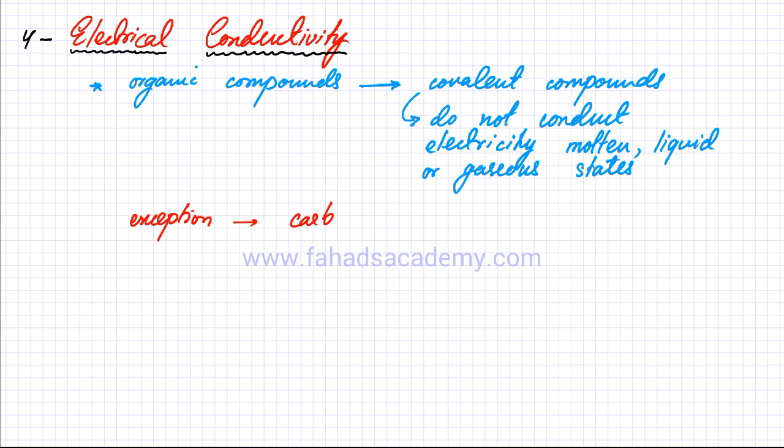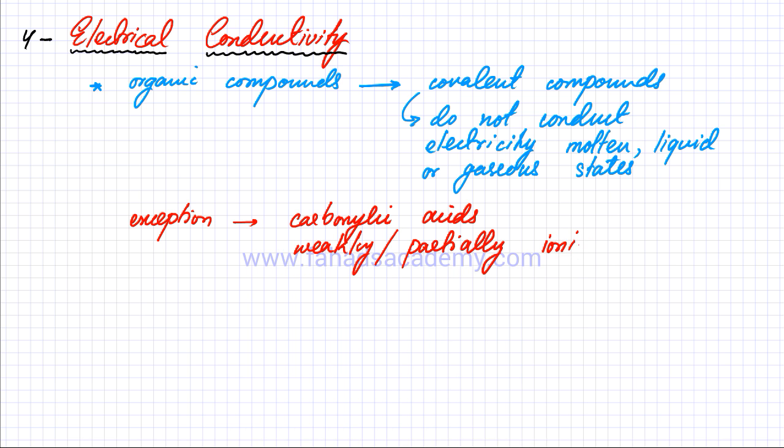And the reason why carboxylic acids conduct electricity is that they weakly or partially ionize in aqueous state, which means that they form ions, and when you have ions in aqueous state, they are going to conduct electricity.